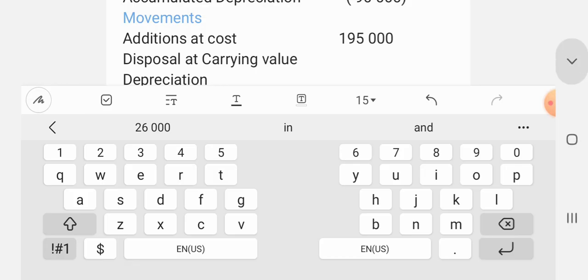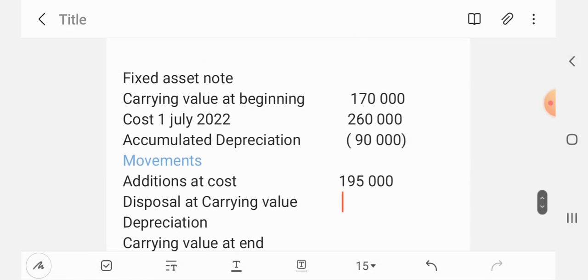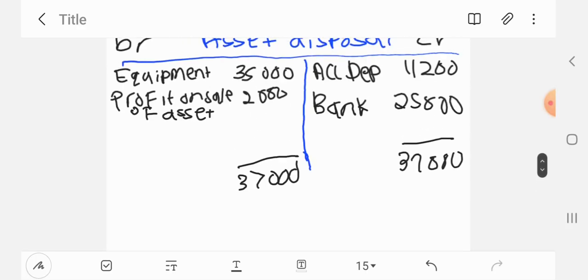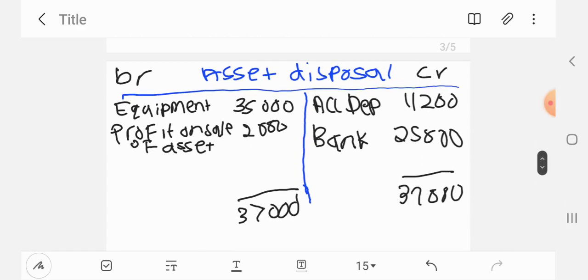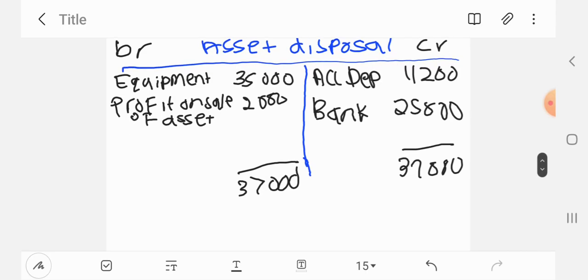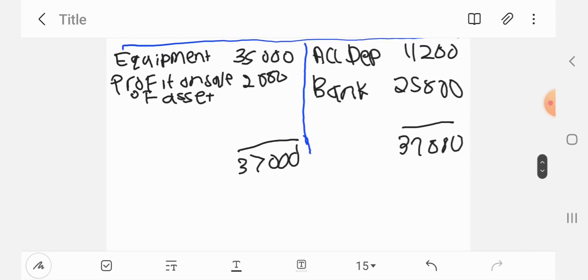So disposal is what we have sold. For us to get the carrying value, we will take the cost of the asset, which is 35,000. The 35,000, we subtract the accumulated depreciation, which is 11,200, the carrying value at the point of sale, and then we will get 23,800.